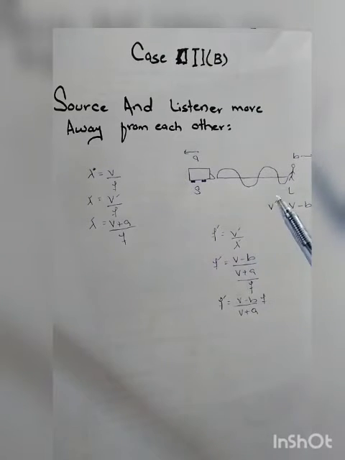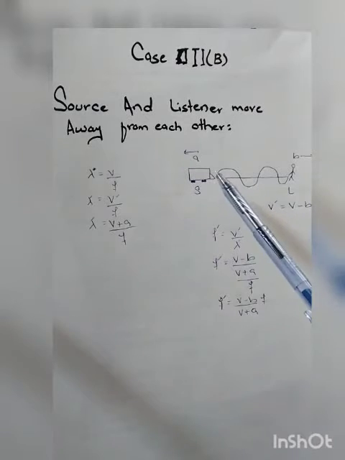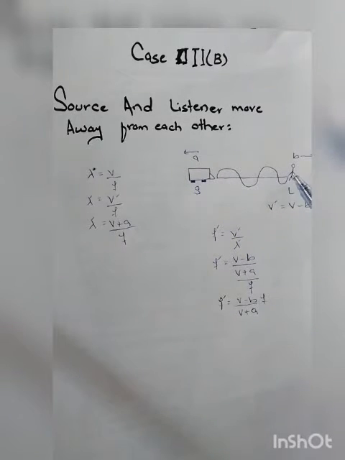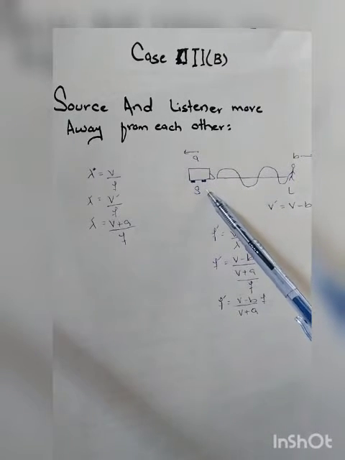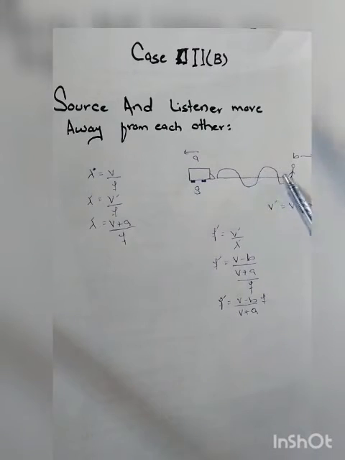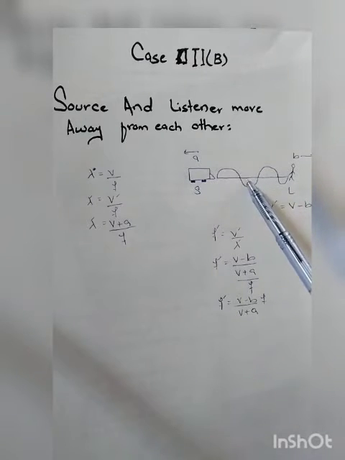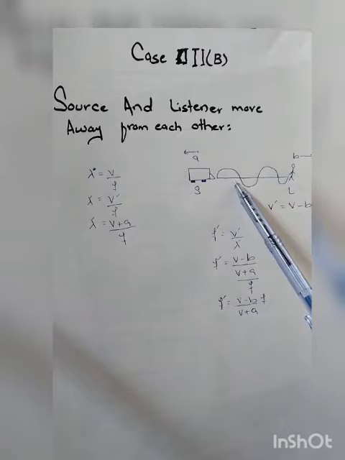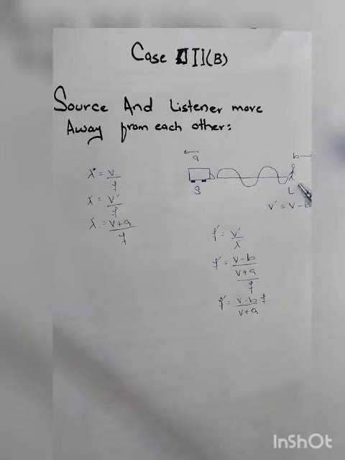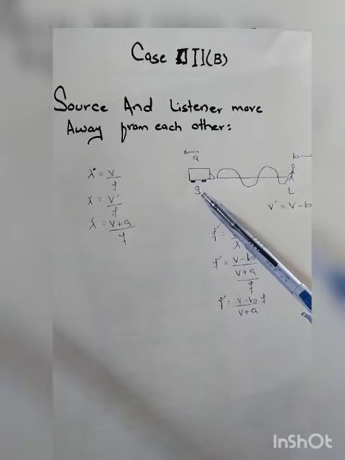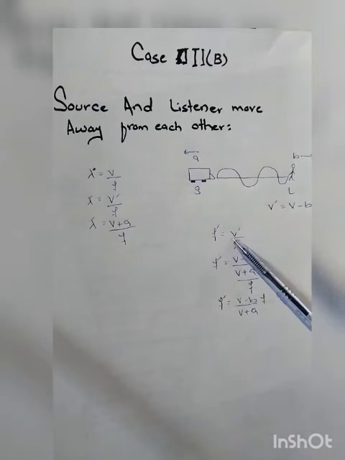And we also discussed in previous cases that when the sounding source moves towards the listener, there is a change in the wavelength, because the distance between the sounding source and listener changes. And when the listener moves towards or away from the source with a certain speed, there is a change of the speed.